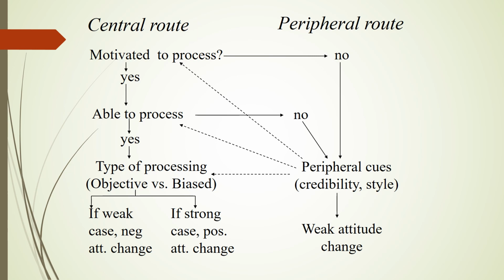So if we were to talk about something like, say, a high-speed rail route that might connect Dallas to Houston, and I'm talking to a group of people about this possibility. If I don't really know much about it, I don't have strong feelings for it one way or the other, but I'm very interested in a rail route that would go from Houston to Dallas with a stop near College Station, then I would listen to it in a very objective way because I'm interested in it and I want to learn something about it.